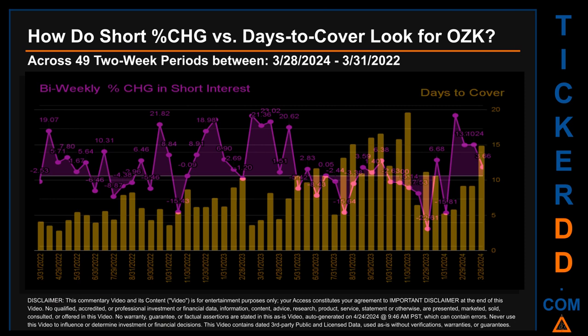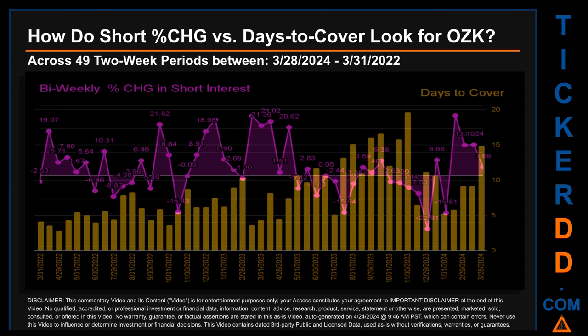Zooming out, I looked across 49 2-week snapshots, from latest found, March 28, 2024 to oldest found, March 31, 2022. In the graph, I overlaid bi-weekly percentage change in short interests against days to cover. Across these 49 two-week snapshots, the average percentage change of short interest was about 3.63%.